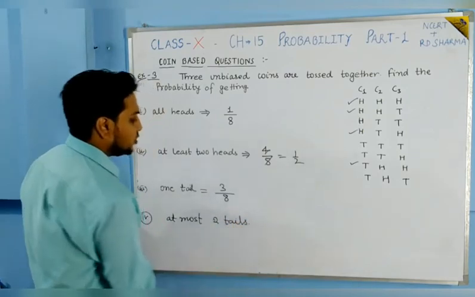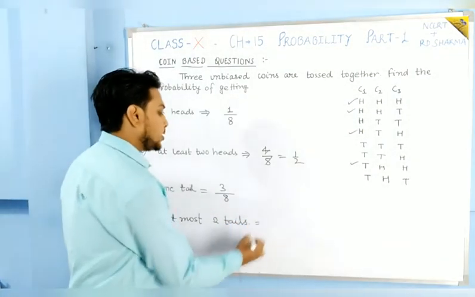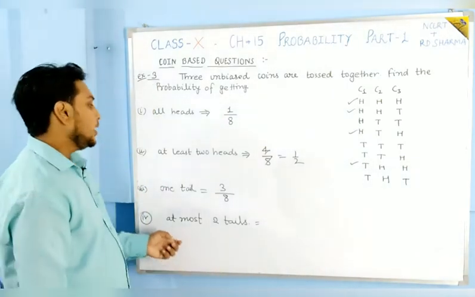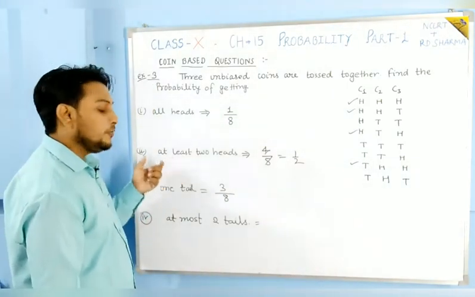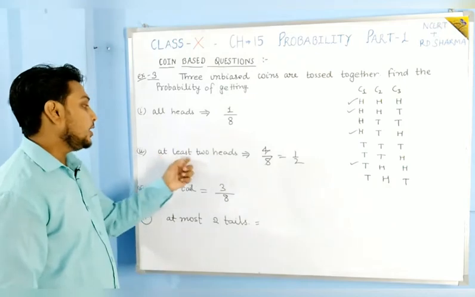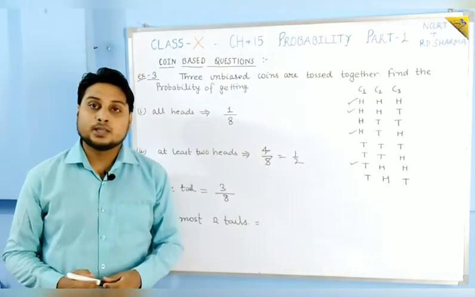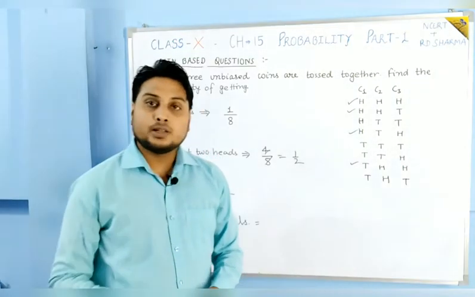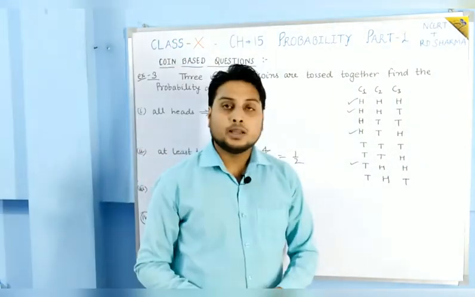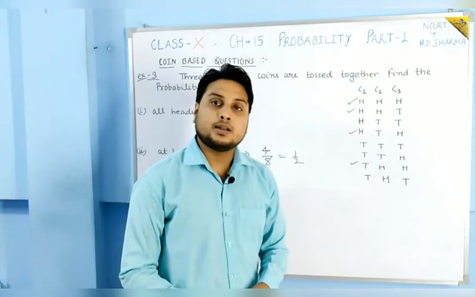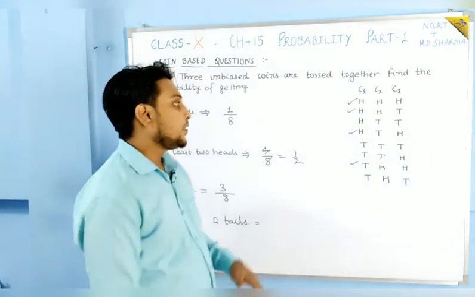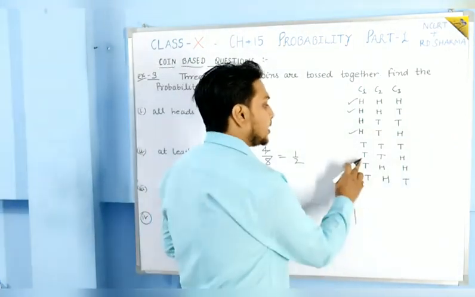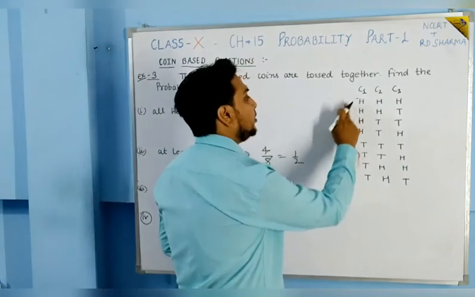Okay, at most 2 tails. So students, this question is related to the one we solved, at least 2 heads. At most 2 tails means we will take the cases in which 2 tails are there. Okay, so here in this case, firstly we will remove it.